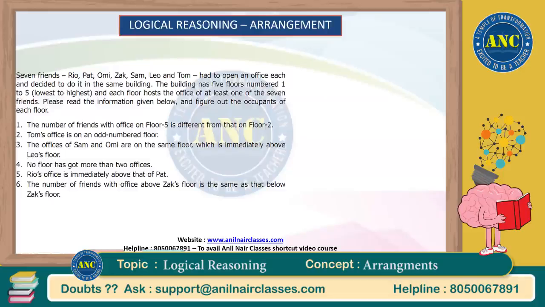So let's start the solution of this particular caselet. There are 7 friends, so there will be some names, who have to open an office in the same building. So there would be floors. In a floor-based arrangement, the scenario is from bottom to top. So the first floor is the bottommost, then the second floor, third floor, fourth floor, and the fifth floor, something like this.